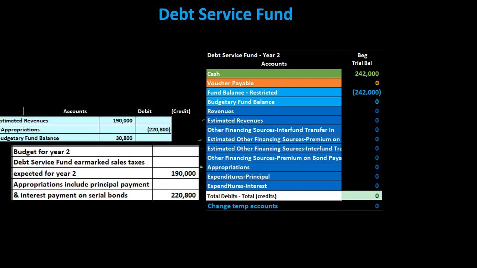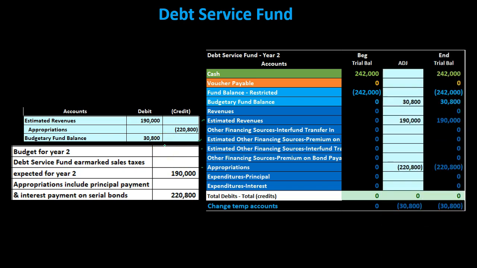If we record this out, then we're going to say that the first item is the estimated revenue. Now, revenue has a credit balance, therefore the estimated revenue is going to have a debit balance. We put it on the books with a debit. Then we have the appropriations. Appropriations kind of related to the expenses or expenditures. In this case, expenditures typically having a debit balance. Therefore, the related budgetary account, the appropriations account having a credit balance. Difference between the two going to the budgetary fund balance.